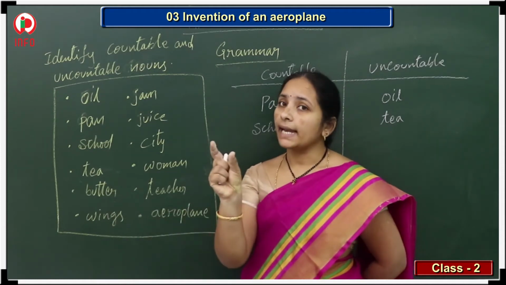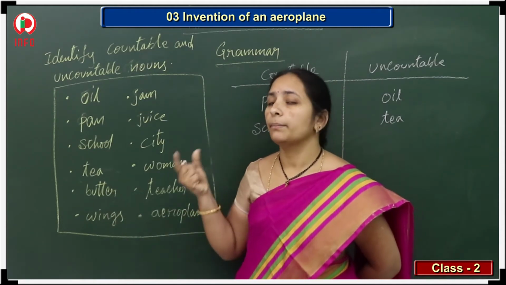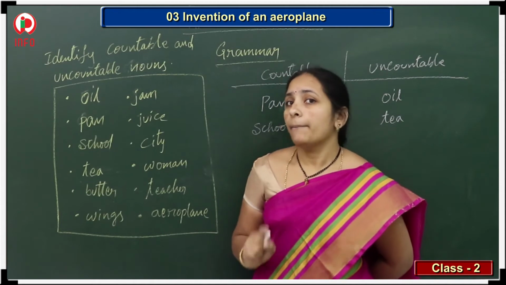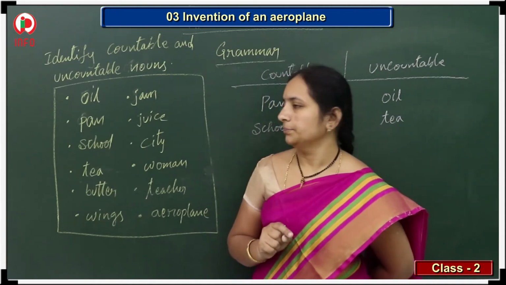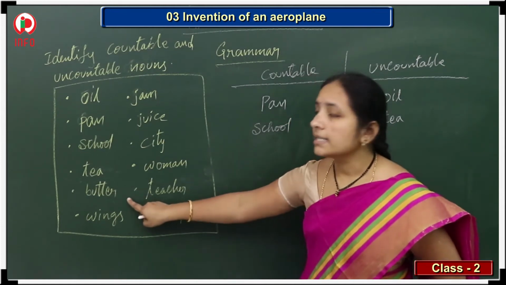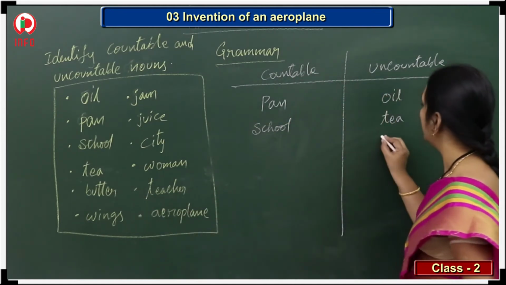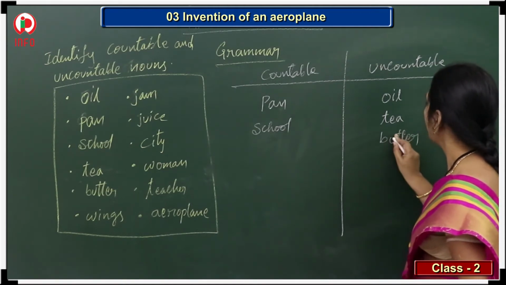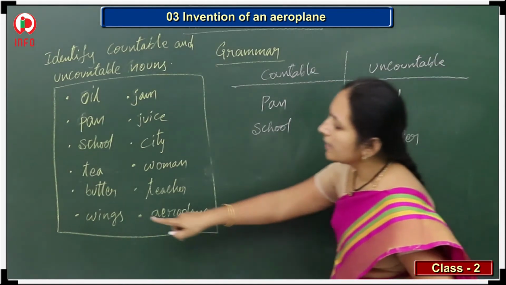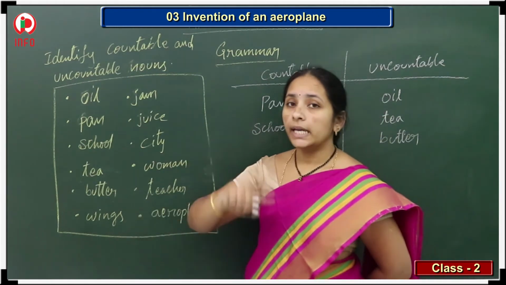And see the next one, butter. 1 packet of butter, 2 packs of butter, 3 packs of butter, we can say. But butters, can you say that? No, right? So butter is also uncountable. Okay, and see the next one, wings. Yes, wings.